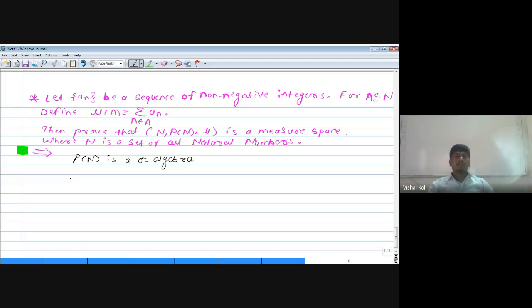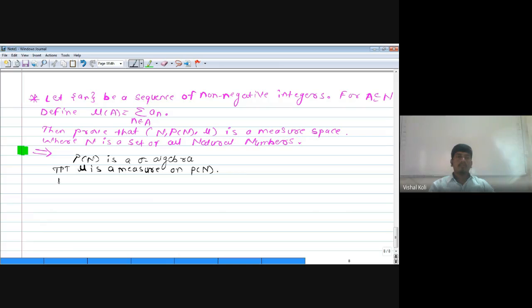Now we have to prove that mu is a measure on the power set of N, since here the power set of N is a sigma algebra, and for that we have to prove that the measure of phi is equal to 0 and the measure is countably additive.